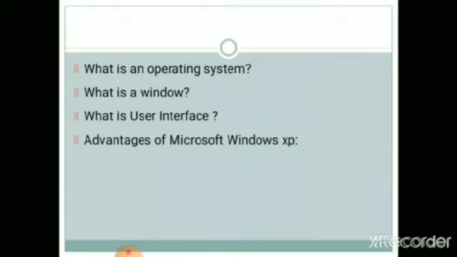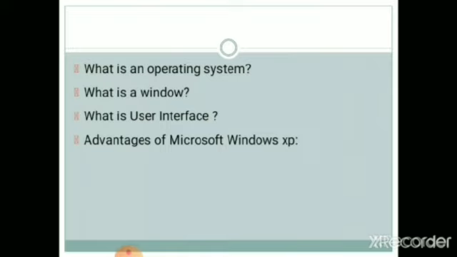Now we can see in this chapter some things like what is an operating system, what is a window, what is a user interface and advantages of Microsoft Windows XP. Okay, so what is an operating system? An operating system helps the hardware to communicate with the software. It allows communication between the computer and the various programs installed on it.